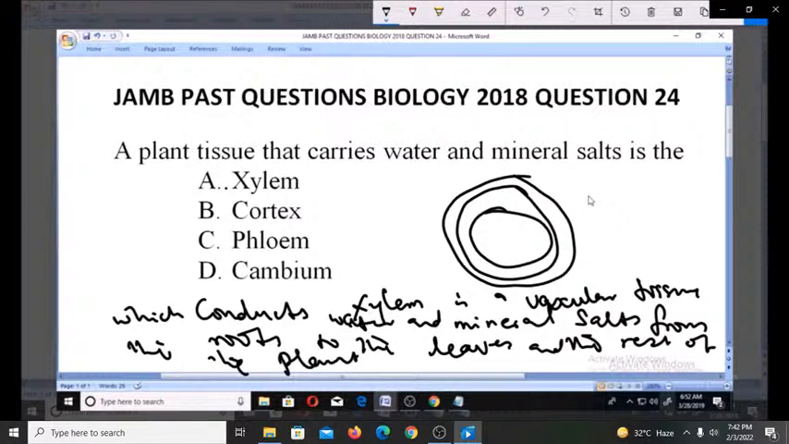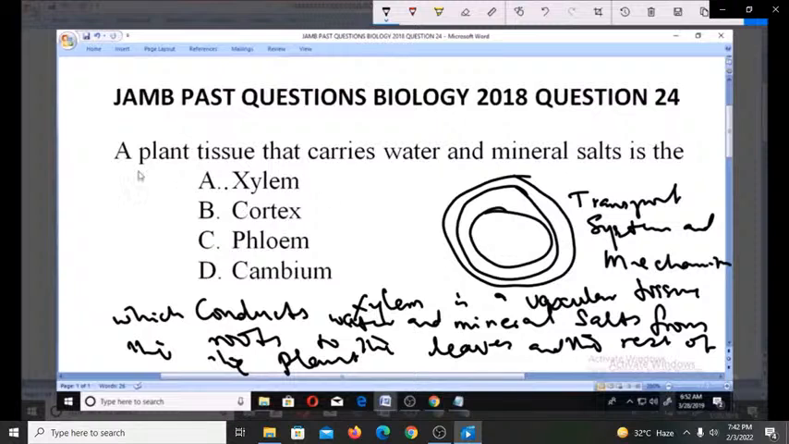So when you check the textbook on transport system and mechanism, under plants, you're going to find out that that is what the xylem is. From that definition, you can see that it agrees with the statement made in this question, that the plant tissue that carries water and mineral salts is the xylem. That makes option A the right answer, because the xylem is the vascular tissue which conducts water and mineral salts from the roots of the plant to the leaves and the rest of the parts of the plant. Thank you.